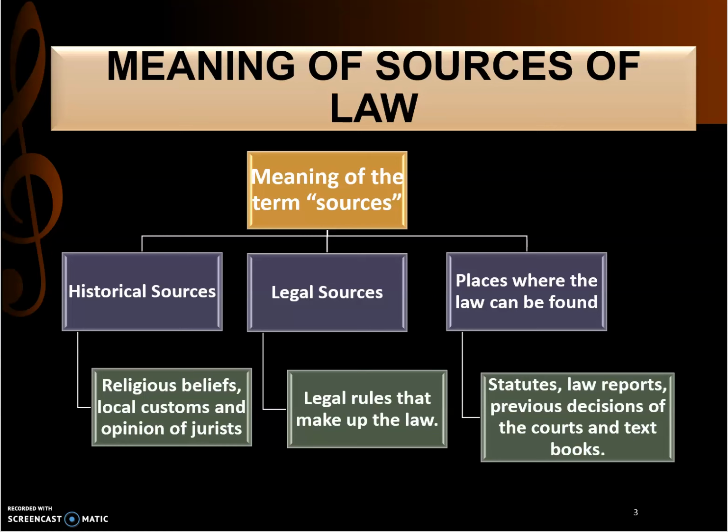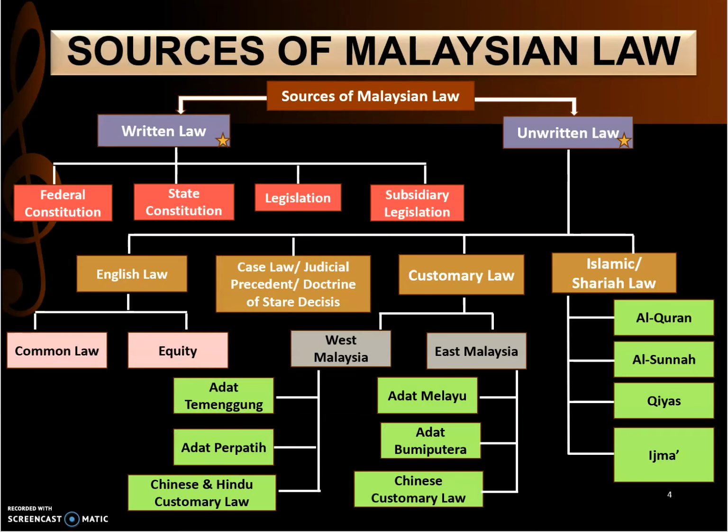As far as sources are concerned, we also need to know about the places where the law can be found. You can find law in statutes, law reports, previous decisions of the courts, and textbooks. These are where it comes from. These sources of law are divided into written law and unwritten law.